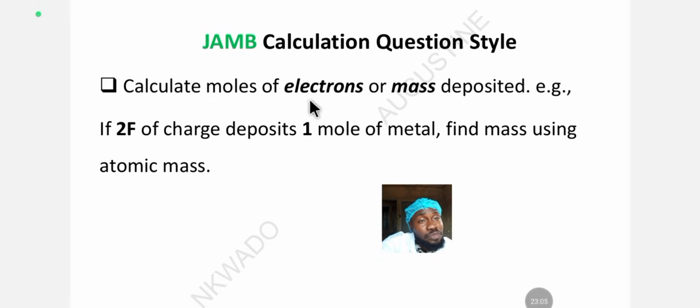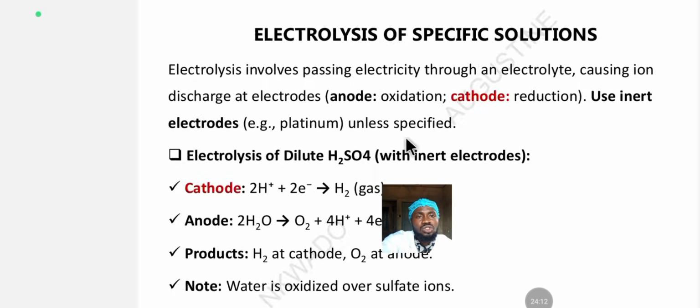They ask in different ways. They can either ask you moles of electrons, where you are going to use the Faraday constant, or they ask you mass. If they ask you mass, you use the Faraday constant. For example, if 2 Faraday of charge deposits 1 mole of metal, find the mass using atomic mass. We are going to have a lecture on that, so just don't worry yourself.